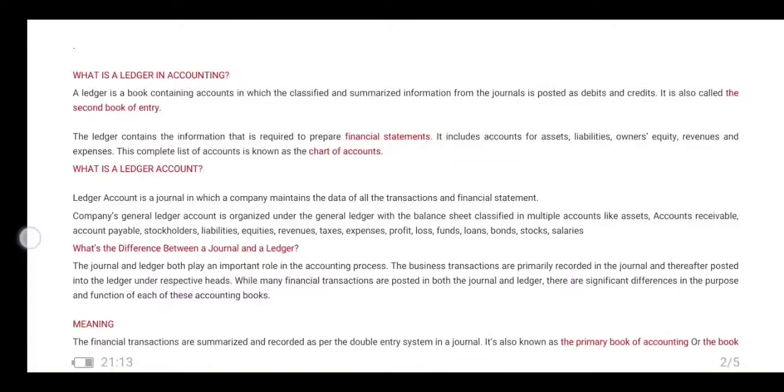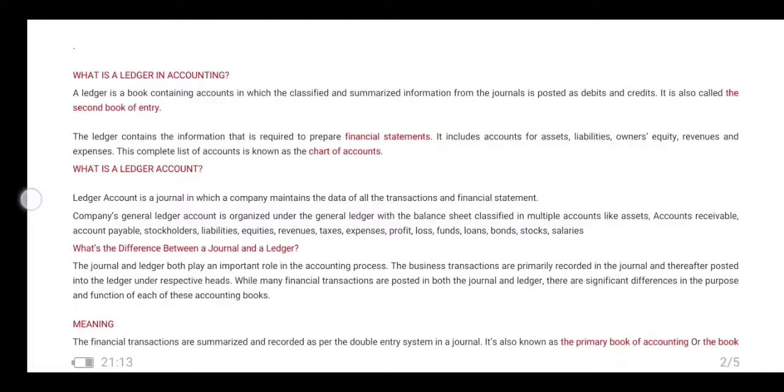Now we discuss what a ledger account is. A ledger account is a record in which the company maintains data of all the transactions and financial statements. The company's general ledger is organized under the general ledger. The balance sheet is classified into multiple accounts like assets, accounts receivable, accounts payable, stockholders' equity, expenses, profit and losses, funds, loans, bonds and stock. We discussed all this information in our class.